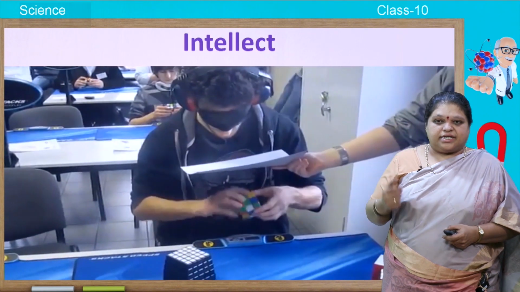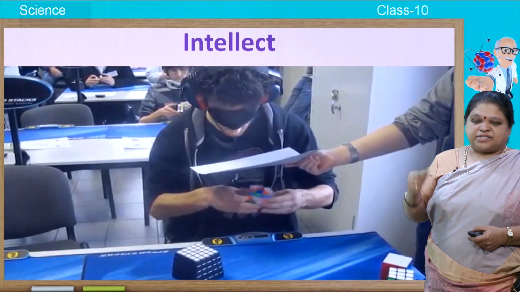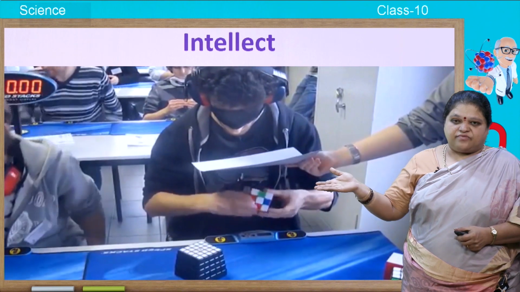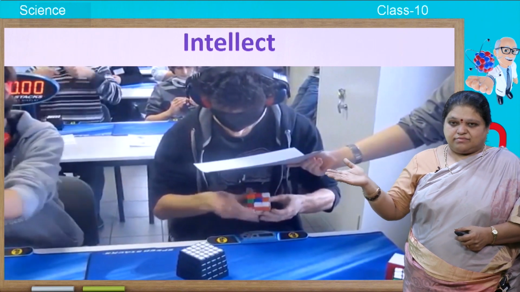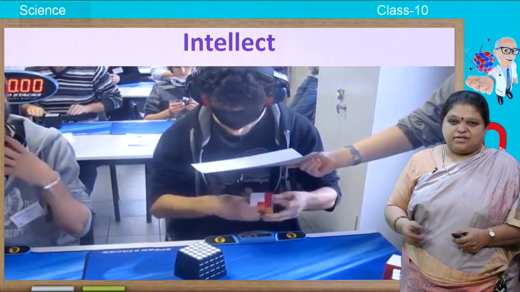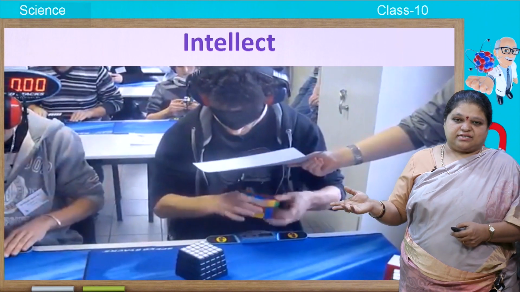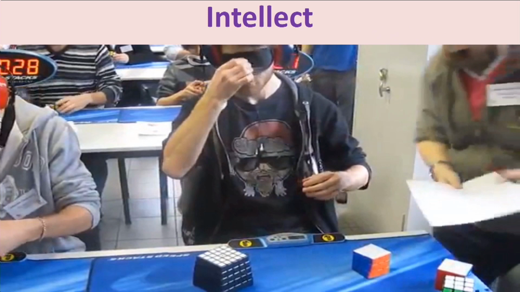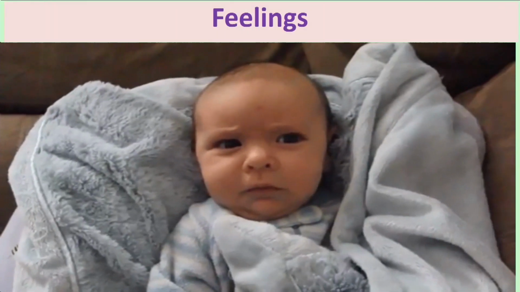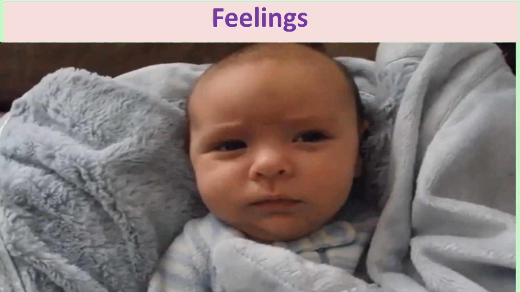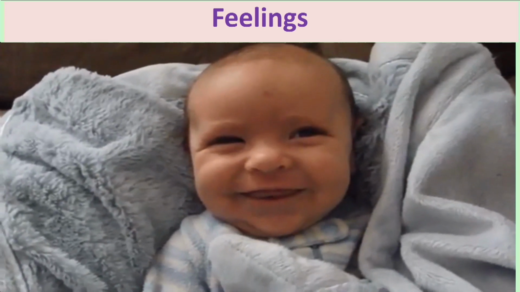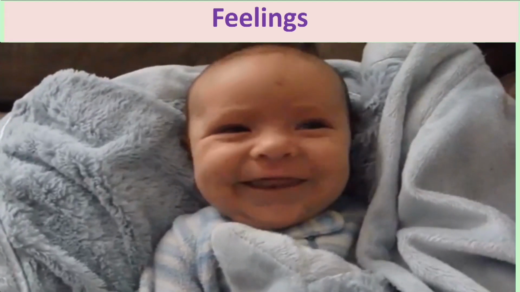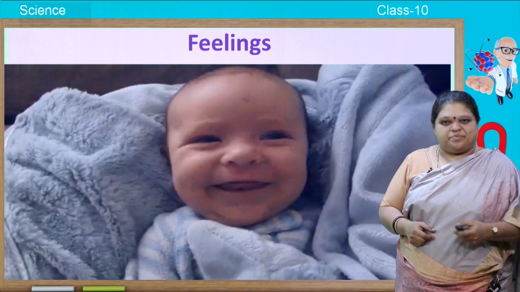Not only that, it helps in your intellectual activity. This person is using the Rubik's cube and making it into same color and he is blindfolded. Added to that, he is covered using another paper and he is doing that. You can see that. Within seconds he is able to do that. That is intellectual capacity. And this brain is also capable of controlling your feelings like happiness, sadness, anger, fear, anxiety. All these feelings are mainly controlled by the brain.